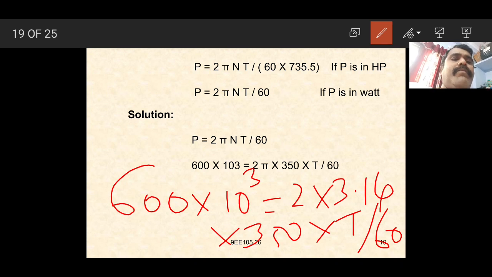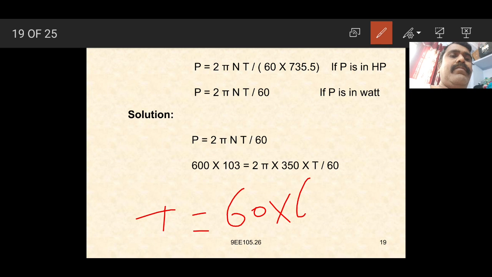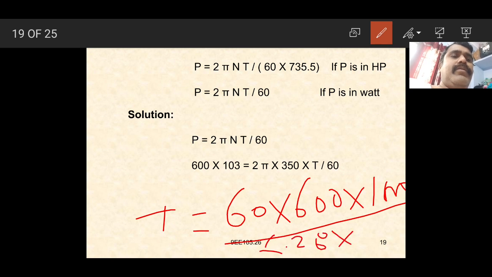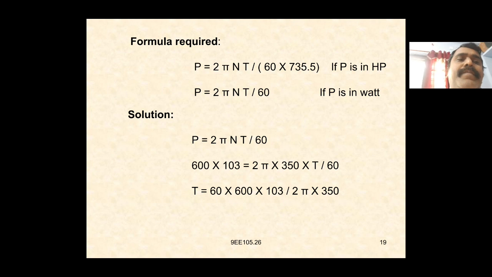Again we can cross multiply, and we get T is equal to 60 into 600 into 1000 divided by 6.28 into 350. That is, 60 into 600 into 10 to the power of 3 divided by 2 pi into 350. That is T is equal to 16370 Newton meters here.